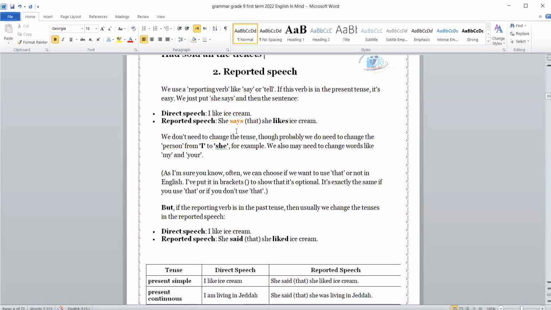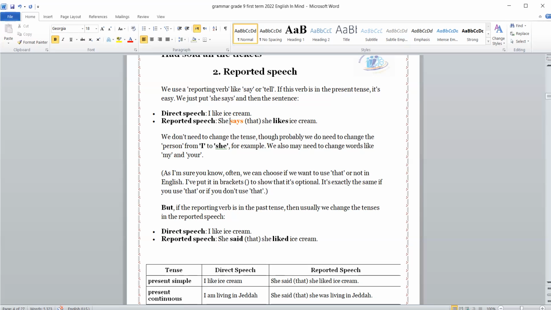Reported speech: when we report something, I mean that something is reported, my words to someone else. We use a reporting verb like say or tell. If this verb is in the present tense, it's easy. We just say, she says, and then the sentence. Direct: I like ice cream. She says that she likes ice cream.